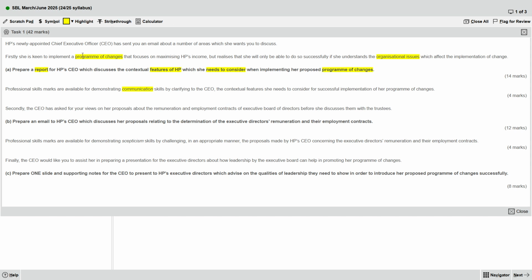You'll see that program changes and program of changes keep on repeating. So later on we will do something with it. Okay, let's continue. Ask about remuneration and employment contract of the executive, and then prepare an email.